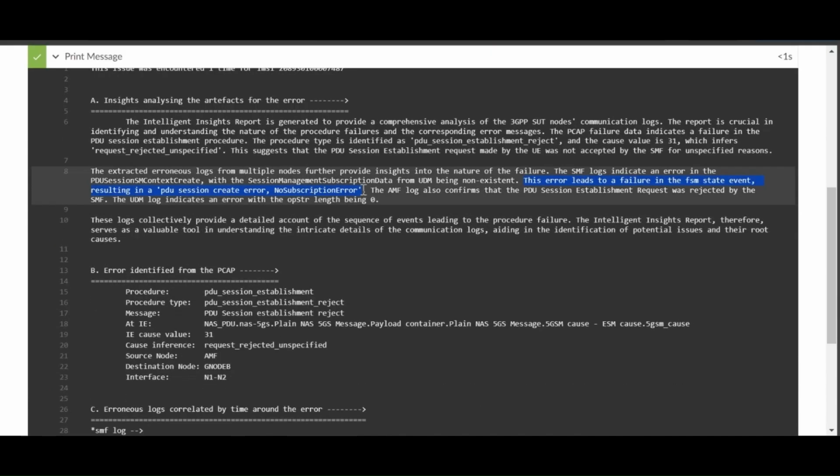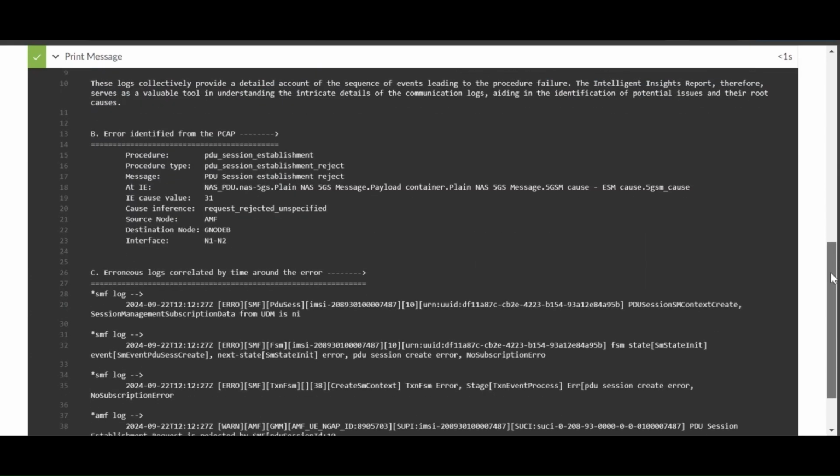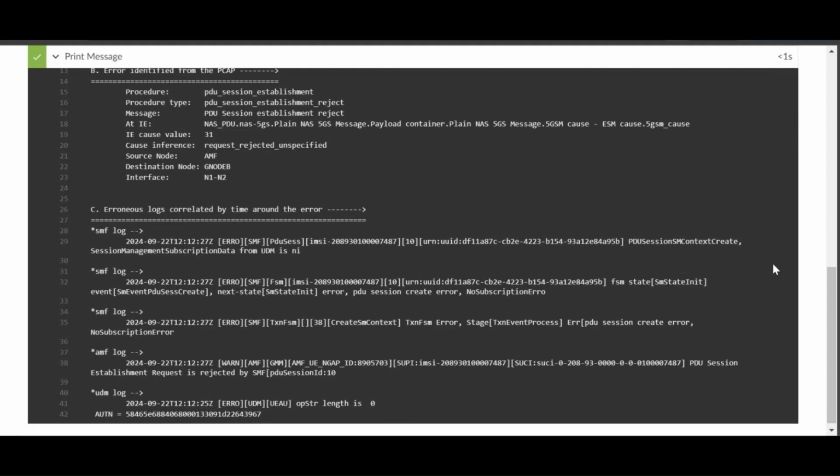I've highlighted the issue from the summary report. The summary report clearly indicates that the error, that is the PDU session establishment, was rejected because PDU session could not be created due to a no subscription error. This summary is further substantiated by excerpts from the artifacts. The error identified from the PCAP is described in detail here.